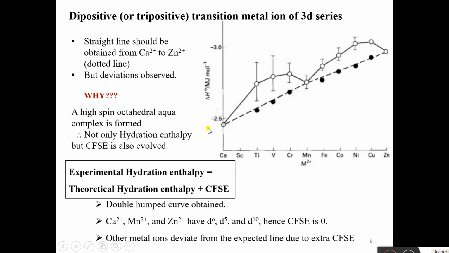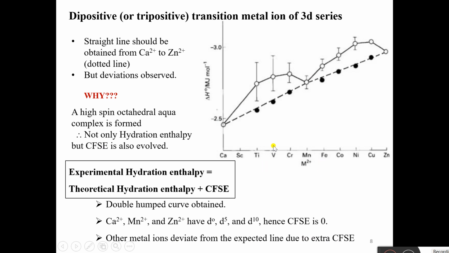Okay, now in this curve, we can see that Ca2+, Mn2+ and Zn2+ are lying on the dotted straight line. Why? Because the numbers of d electrons are d0 for Ca2+, d5 for Mn2+ and d10 for Zn2+. So the CFSE is 0. Therefore only theoretical hydration enthalpy is taken into account, which, as expected, lies on the dotted line. For other metals, what happens? It deviates from the expected line due to extra CFSE.